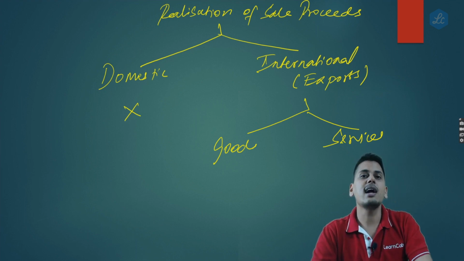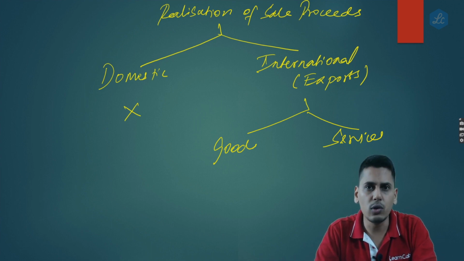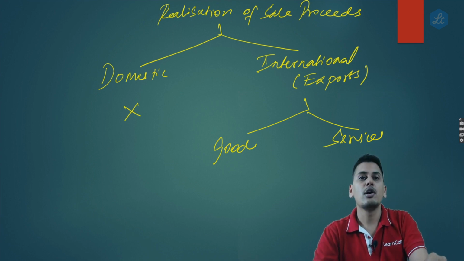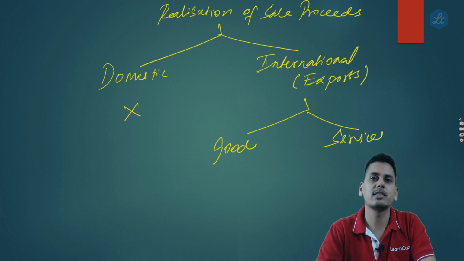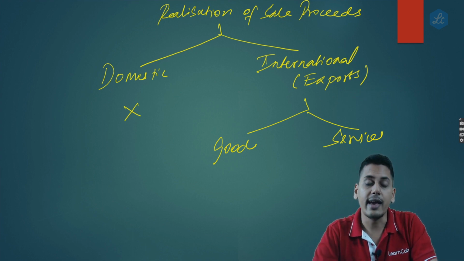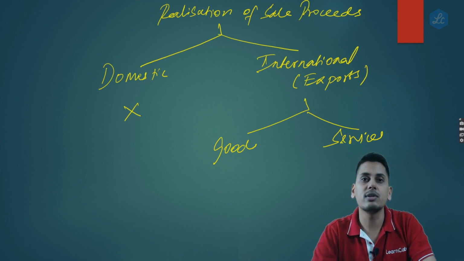Now friends, as regards export of goods, is realization of sale proceeds a criteria for a transaction to qualify as an export of goods? Please recollect the definition of export of goods. Export of goods means taking goods from India to a place outside India.